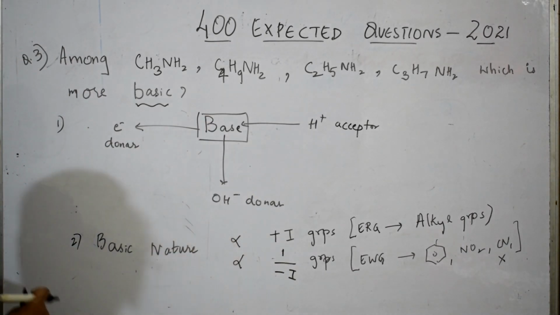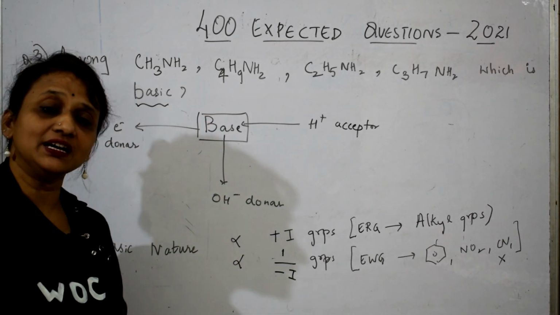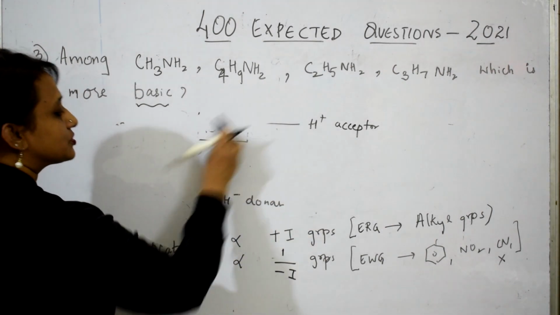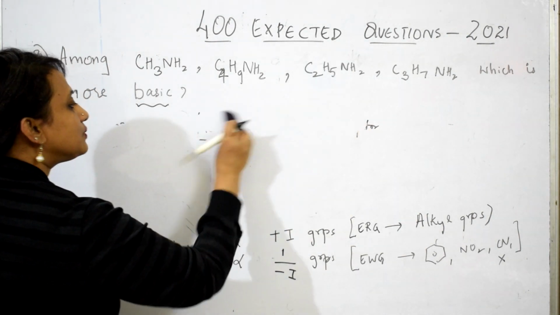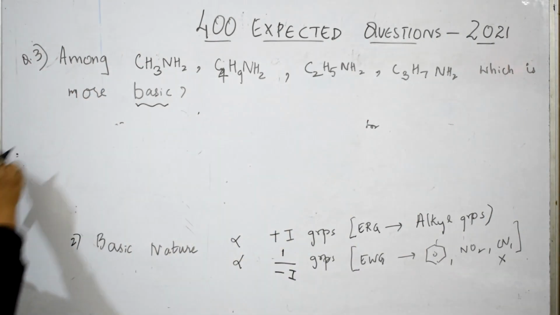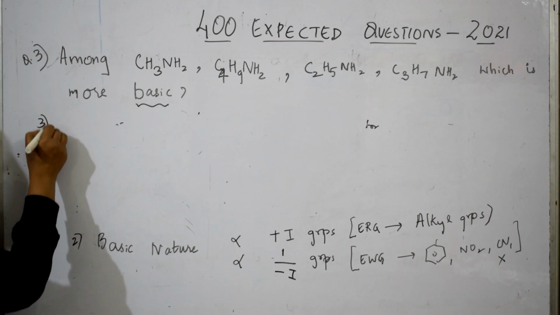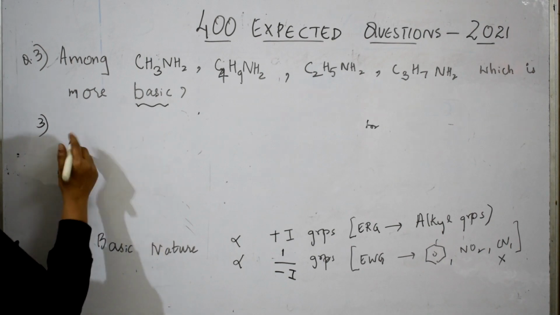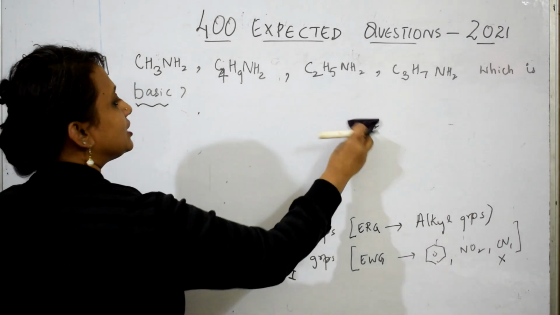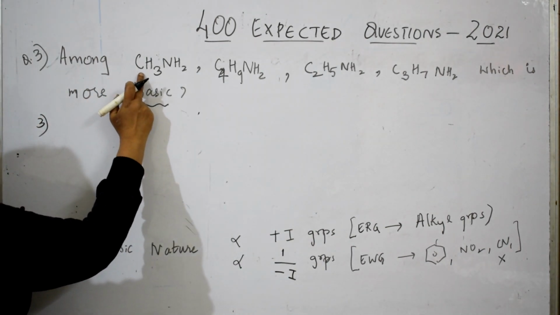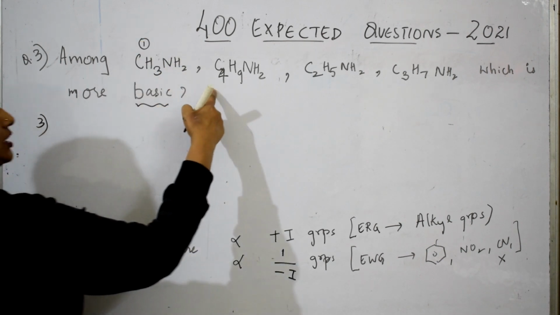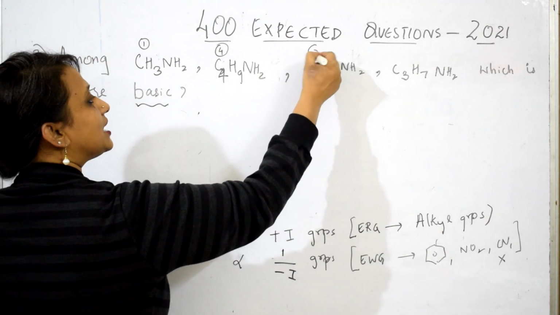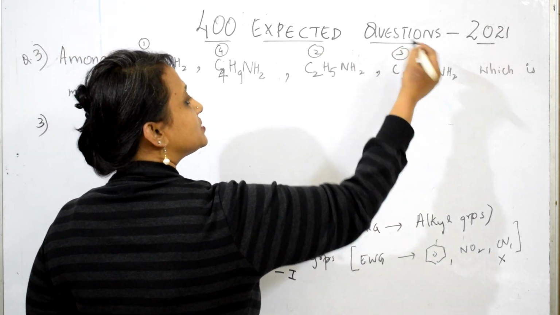Keep this in mind. Now I'm going to rub the board and check whether I can answer this. I'll rub just this part of the board. Now in the given question, I'll write the question. This is the third part. CH3NH2, how many alkyl groups are there? One. They asked me to write according to order. Here only 1 alkyl group is there. Here 4 carbons are there. Here 2 carbons are there. Here 3 carbons are there.